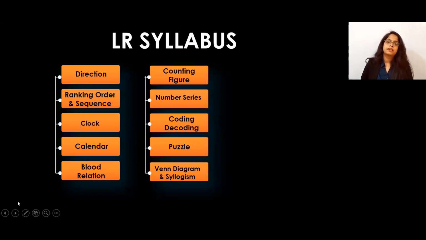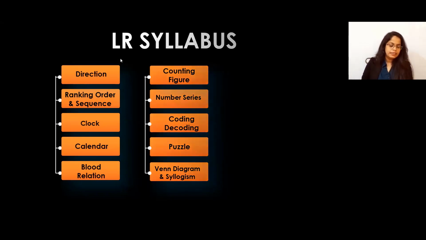These are the most expected topics for the TISSNET paper. And most of it we are expecting from clock, calendar, directions, blood relation and number series. These 5 topics are the most important topics for the LR. If they ask 3 to 4 questions from the LR, those questions can be from clock, calendar, directions and blood relation, and of course number series. So these are the most expected topics. So I hope you all got the syllabus of LR also. If you prepare these topics only, it will be enough for 3 to 4 marks. And don't worry, the level of difficulty will be an easier one.